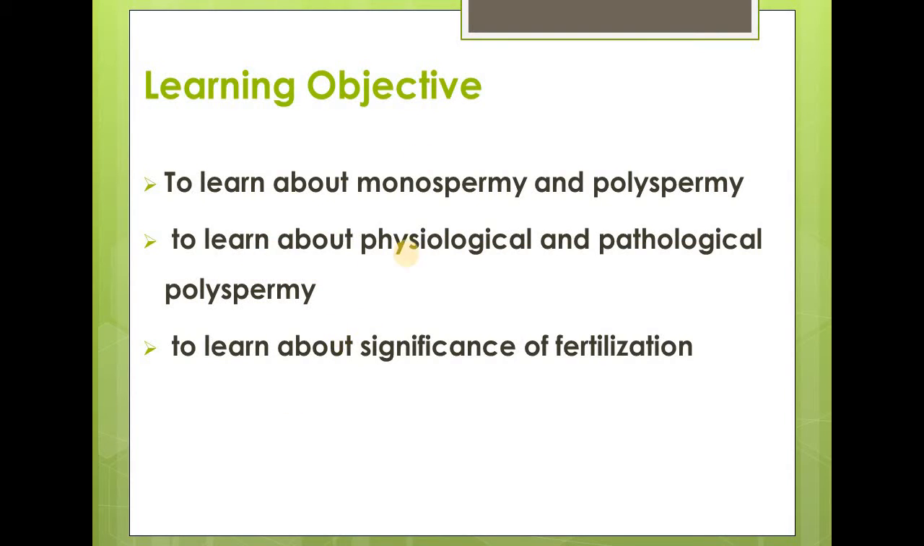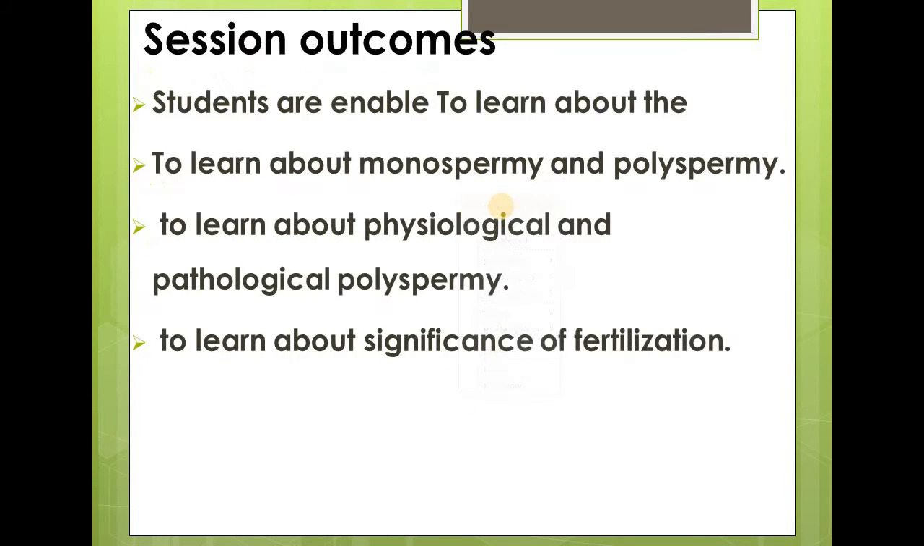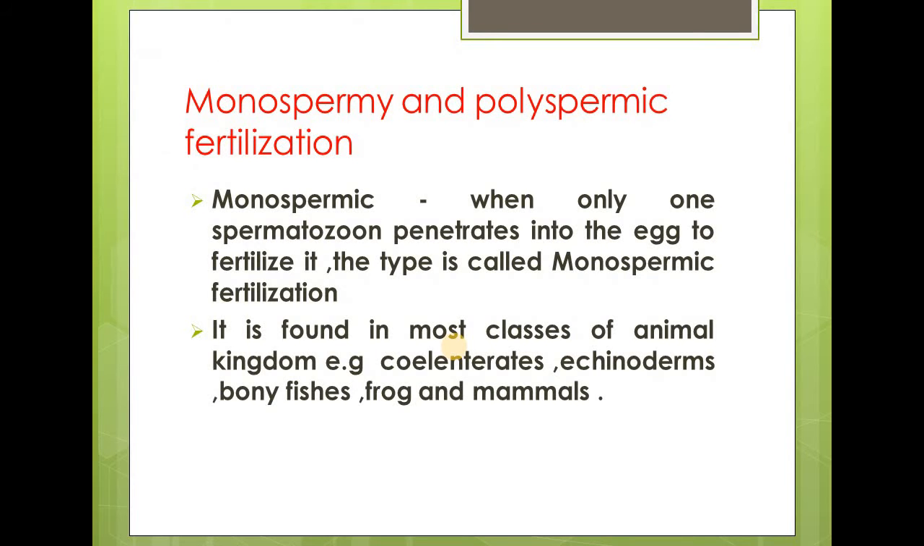Here the learning objective is that they learn about monospermy and polyspermy, physiological and pathological polyspermy, and the significance of fertilization. Session outcomes: students are enabled to learn about monospermy and polyspermy, physiological and pathological polyspermy, and the significance of fertilization.